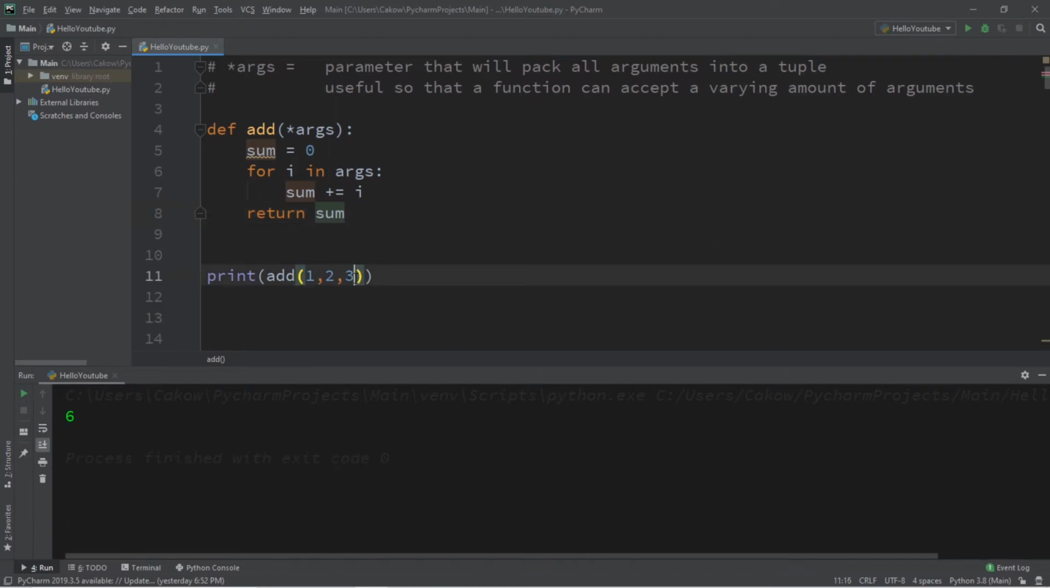Well, would you look at that? It works. Let's pass in a few other arguments for good measure. Let's pass in 6 arguments this time. All right, look at that. This does in fact work. So you can actually name this whatever you want. The important thing is to have this asterisk.